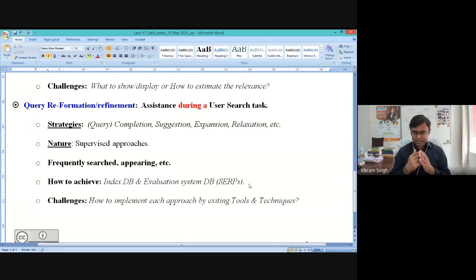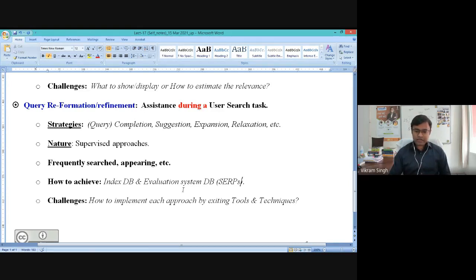And these possible suggestions are coming from the pages which have been displayed to you after the first query, right? So they are utilizing the SERPs. Similarly, to achieve these features during this query reformulation phase, you can always utilize these SERPs.